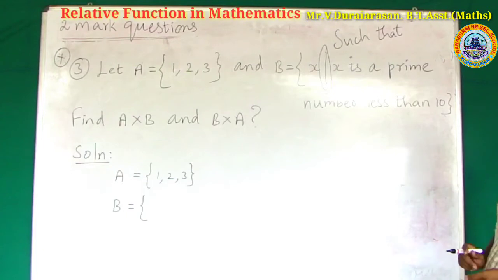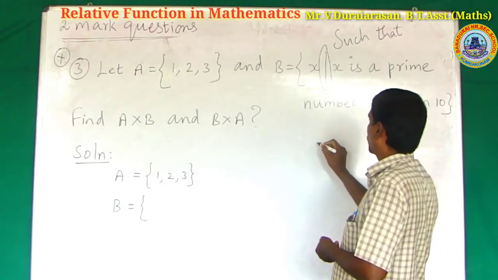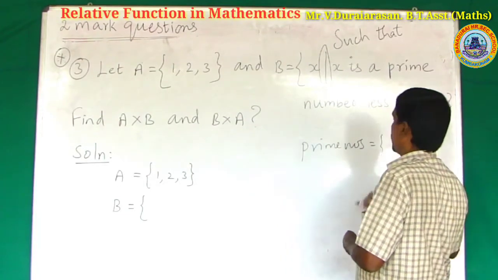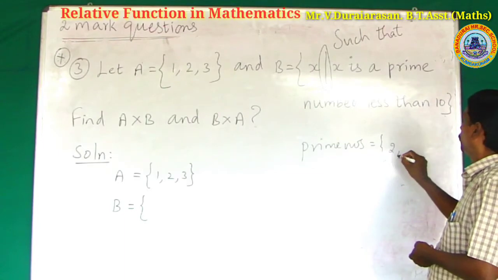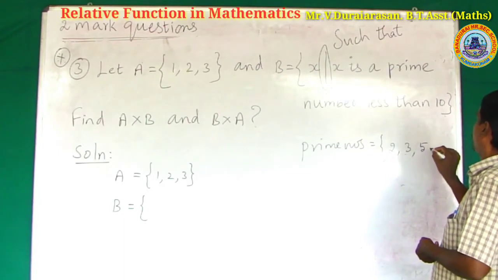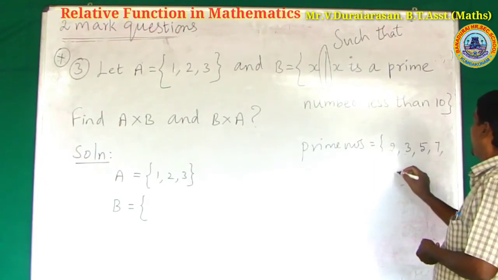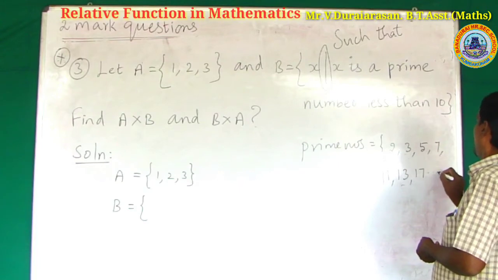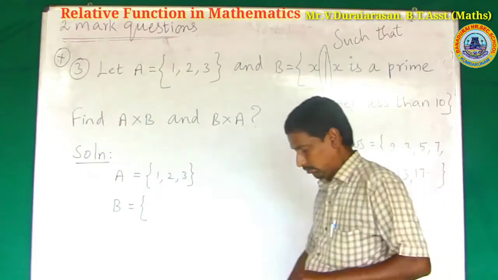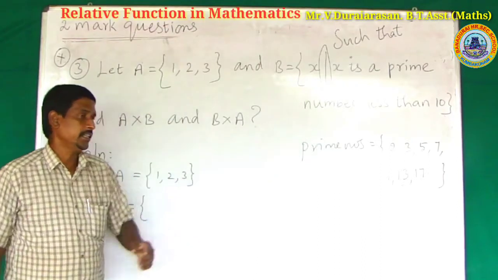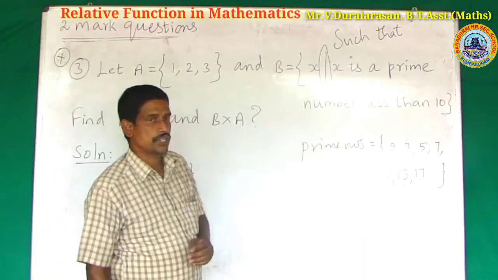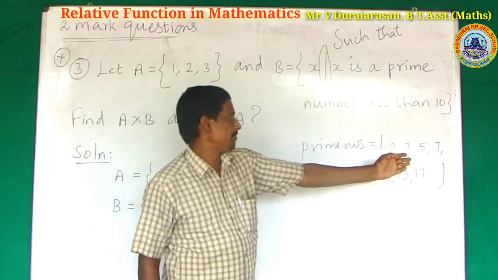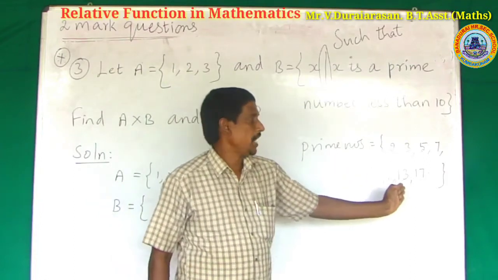The prime numbers are 2, 3, 5, 7, 11, 13, 17 and so on. You already studied this in lower classes.